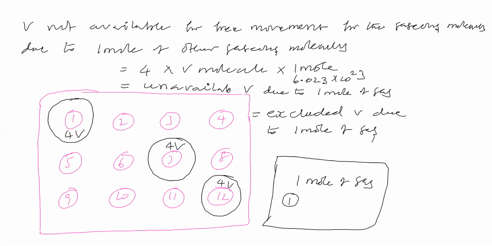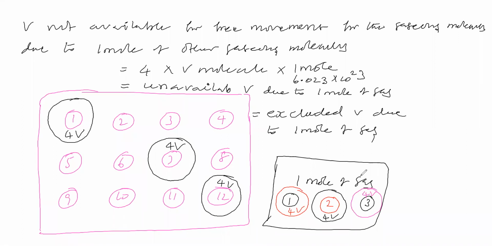This first molecule will provide 4V volume not available for free movement. Second molecule we will take. This second molecule is providing 4V volume not available for free movement. Now this third molecule we will take. This third molecule is also providing 4V volume not available for free movement. Now what is the total unavailable volume for free movement here?